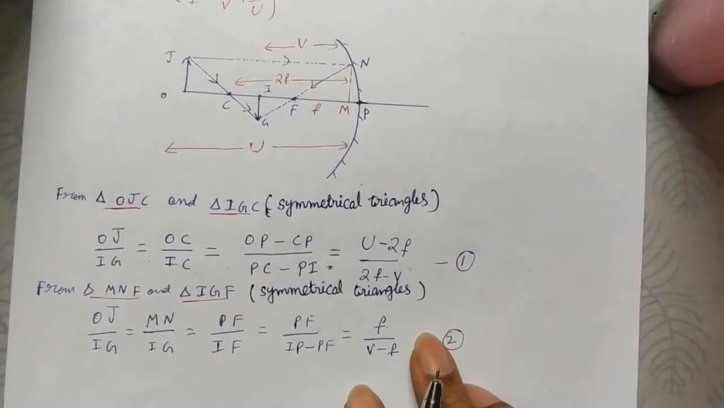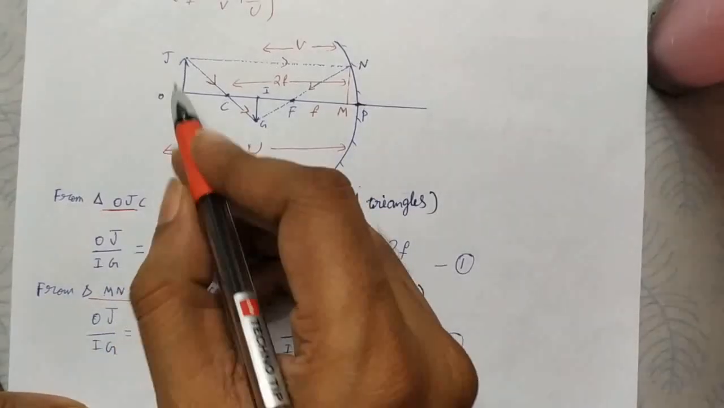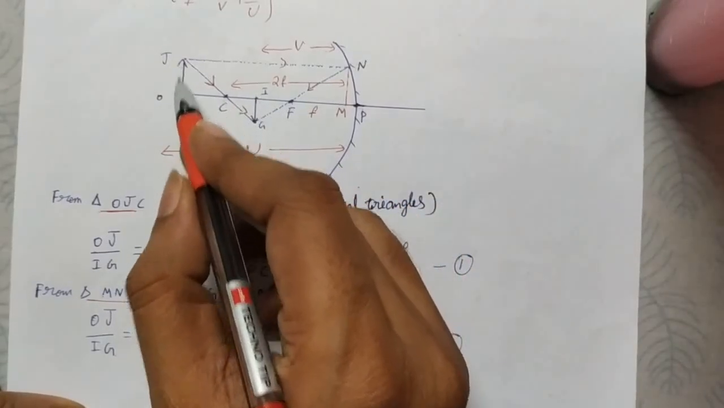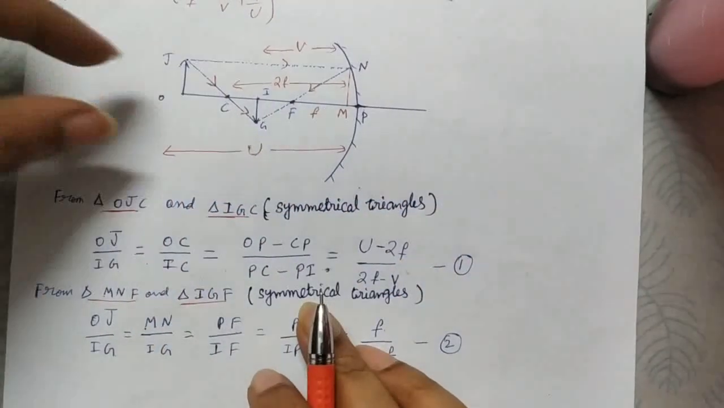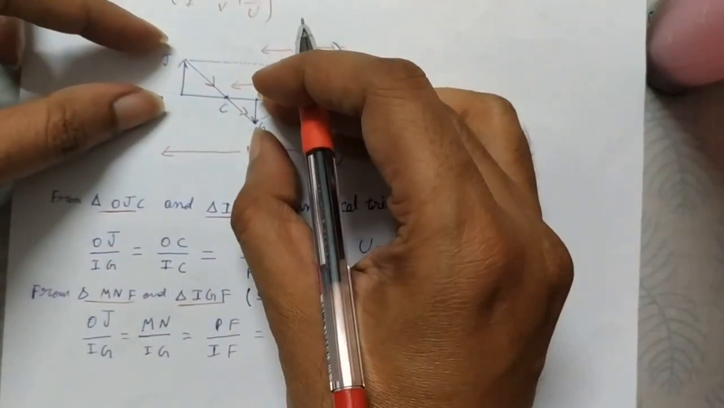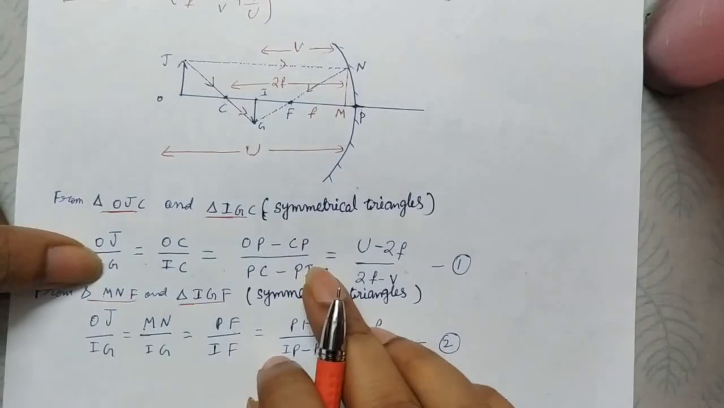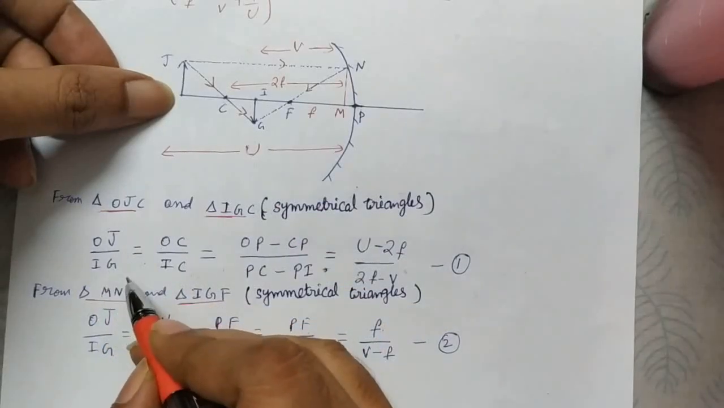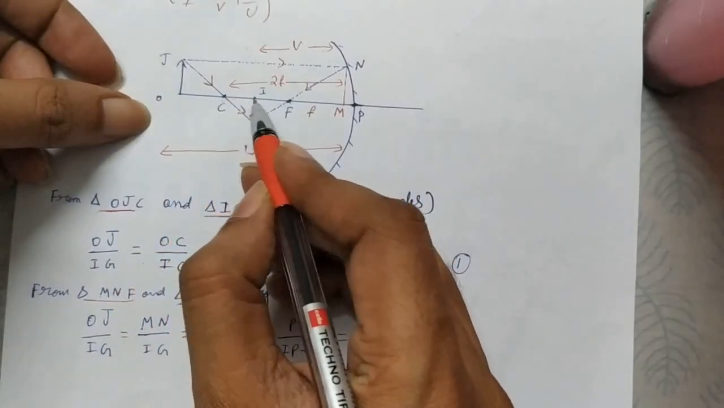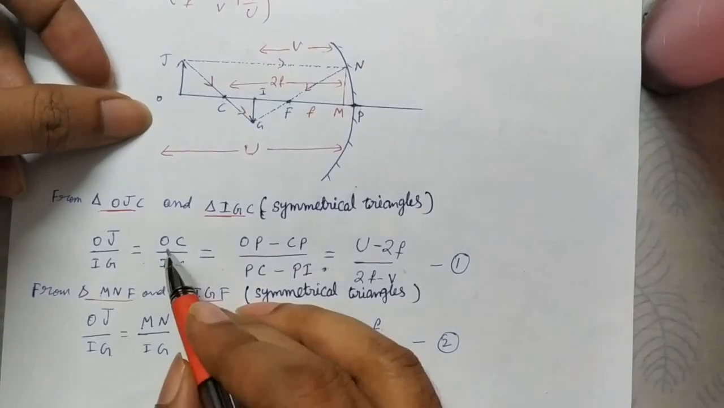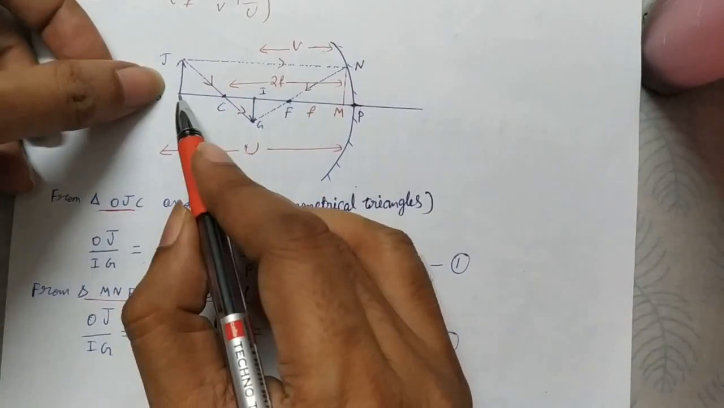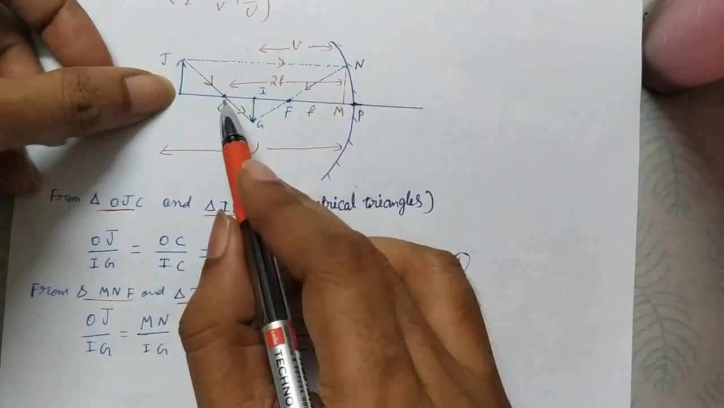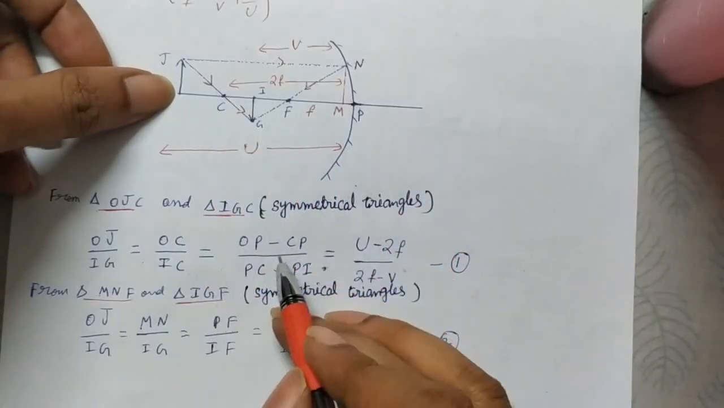Using similar triangle OJC and triangle IGC, these two triangles we are using. So what we are doing is opposite by opposite is equal to adjacent by adjacent, like that we are taking. So OJ by IG is equal to adjacent OC by IC or CI. And OC, what can you write? OC we can write as this total distance OP minus CP.